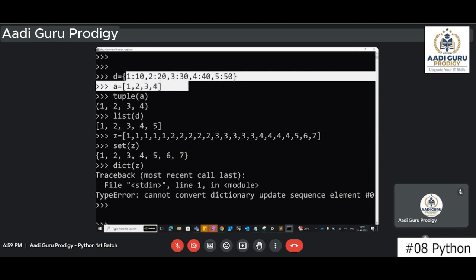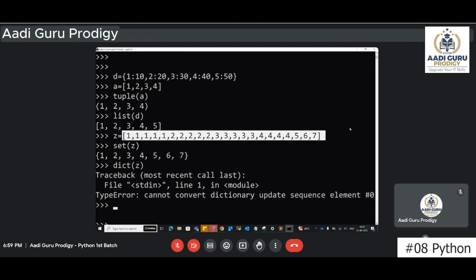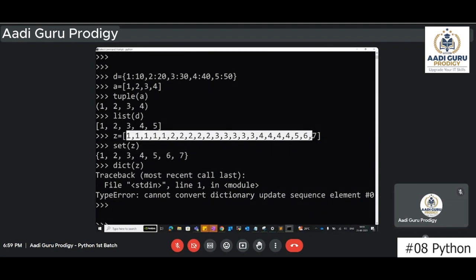But when you try to convert a dictionary to a list, it gets converted because a dictionary will focus only on keys. So it contains only keys 1, 2, 3, 4. That's why it is able to convert into a list like this. We are getting only keys. But taking this data and converting it into a dictionary will be difficult because there should be a key and a value, and we don't have that kind of data here.